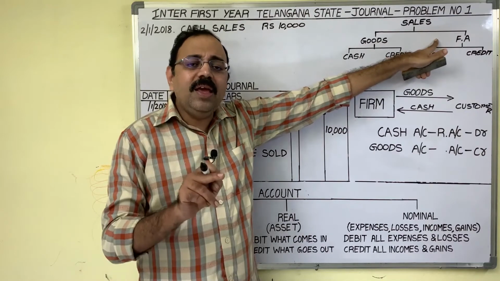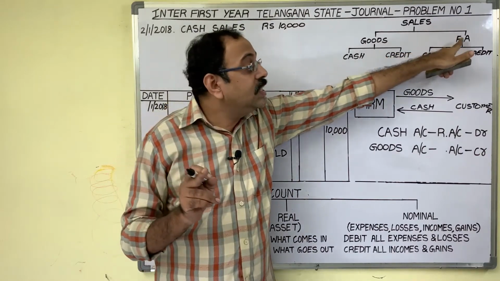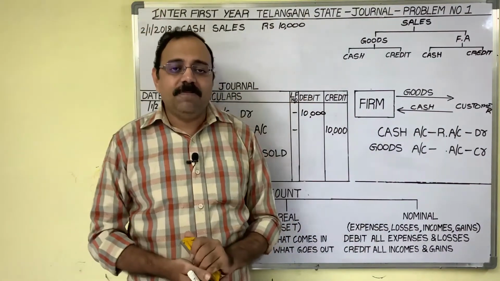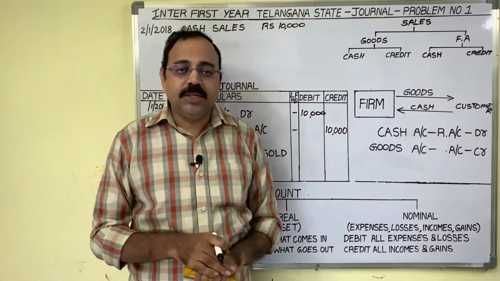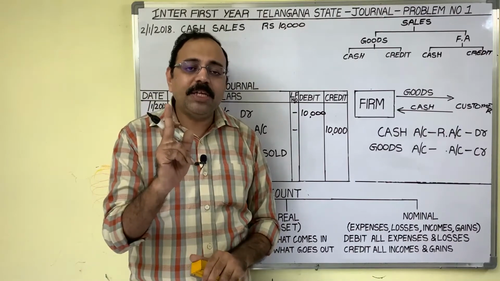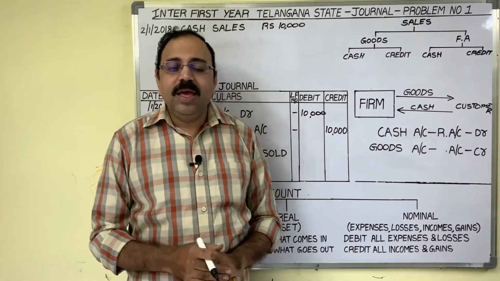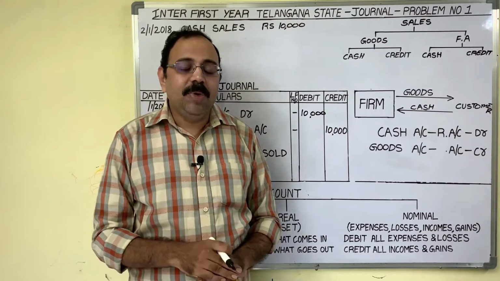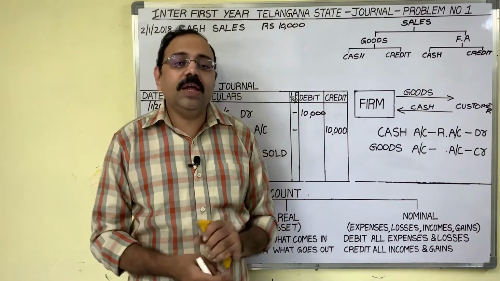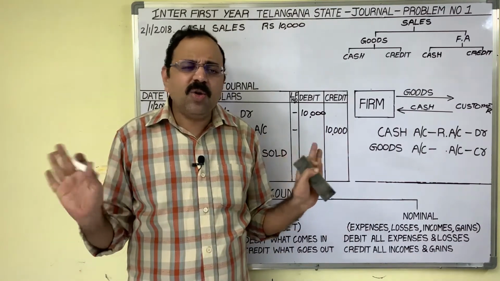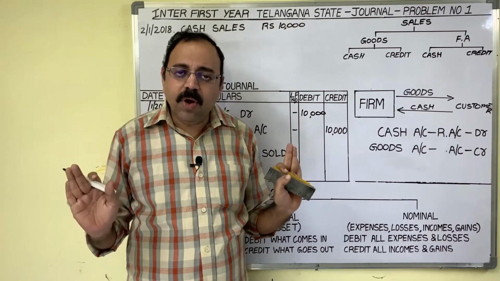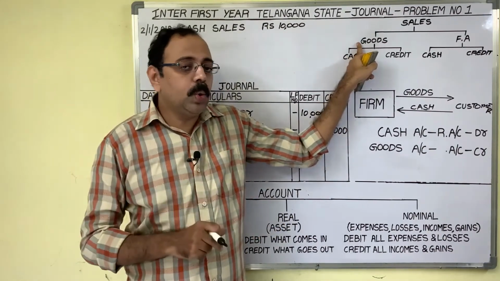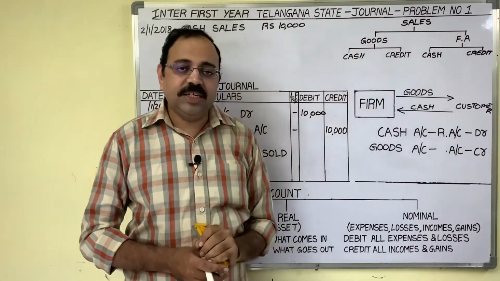And rarely the stationery shop owner sells fixed assets. For example, he is using one fan. The fan is totally damaged. Then he replaced that damaged piece with one new fan. Here the fan comes under furniture, a fixed asset, because he uses the fan for more than 1 year, and in a stationery shop we are not going to sell fans. Therefore the fan is not for resale purpose, no. It doesn't come under goods. It is a fixed asset.